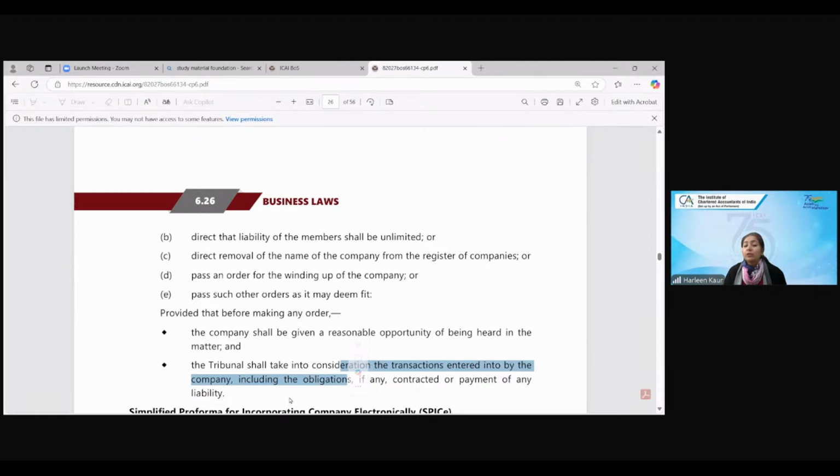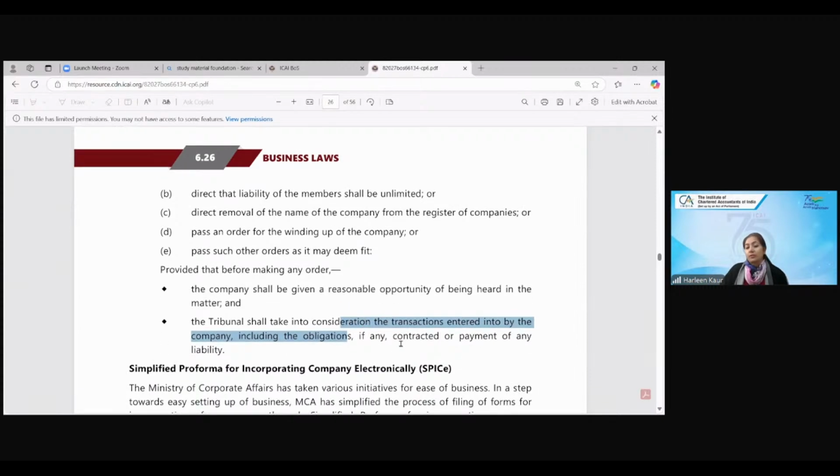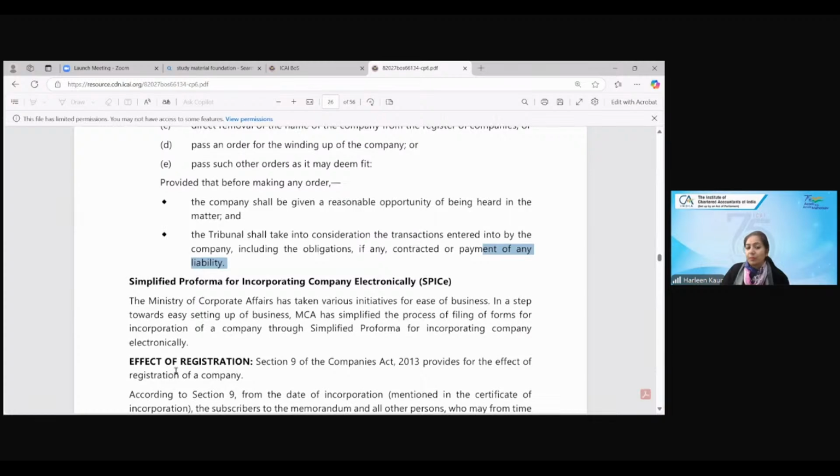He will also take into consideration all these transactions entered. So from June to August 2022, whatever transactions the company has done will also be taken into consideration, so that the company is not debarred from payment of its liabilities. Whatever liabilities the company has incurred, it will have to pay them. Those liabilities have to be paid by the company.